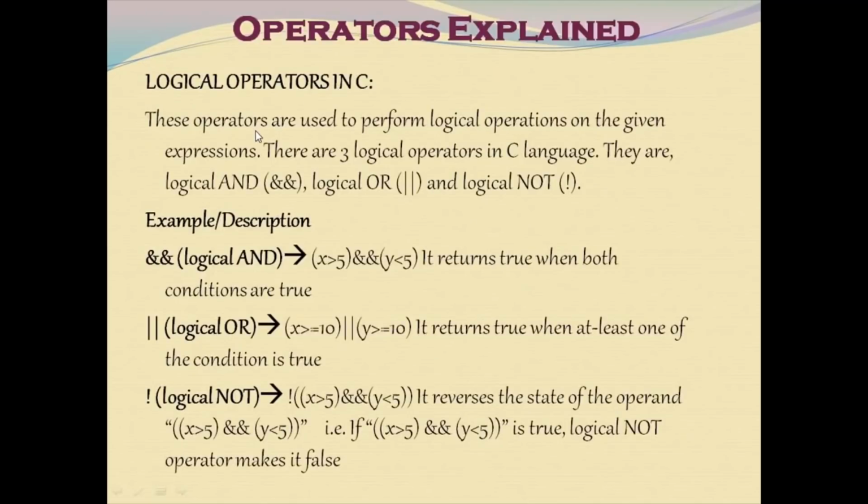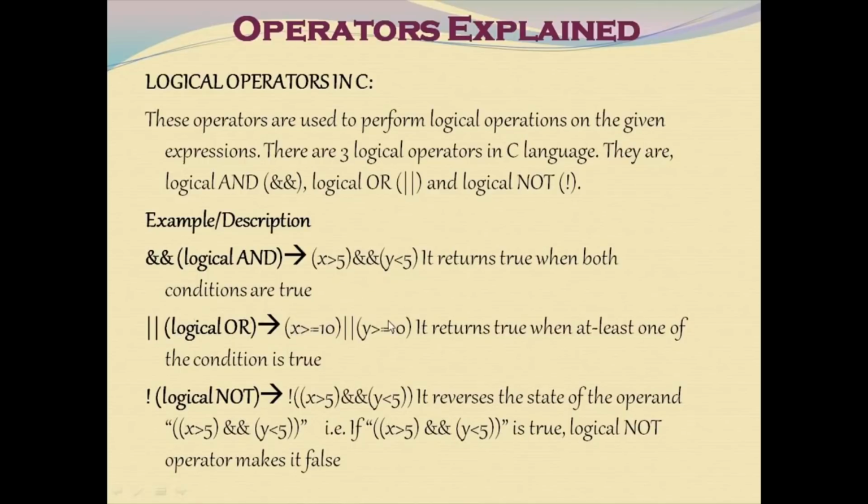Moving on to logical operators. Logical operators are used to perform logical operations on the given expression. There are three logical operators in C language. They are logical AND, logical OR and logical NOT. Logical AND operator evaluates both sides of the expression, and if both sides are true, the value is going to be true. Otherwise, it is going to return a false result.